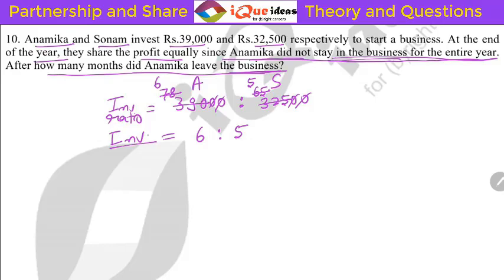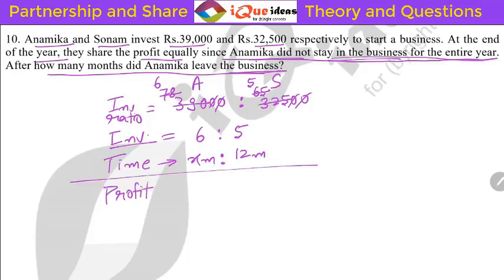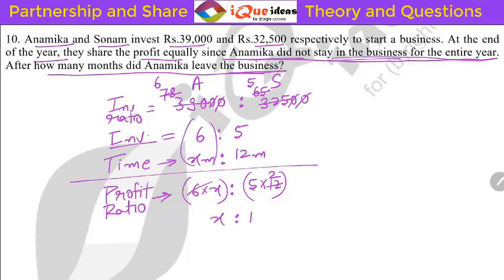Alright. Now time we don't know, but one thing is clear that Anamika is not there for the entire year. That means Sonam is there for the entire year. Let's say Anamika is there for X months and Sonam is there for 12 months. So the ratio of time is X is to 12. How will we calculate the profit ratio? Profit ratio will be the product of investment into time. That is 6 into X for Anamika and 5 into 12 for Sonam. Now 6 cancels 12 two times. So it is X is to 10. Then this is the profit ratio.